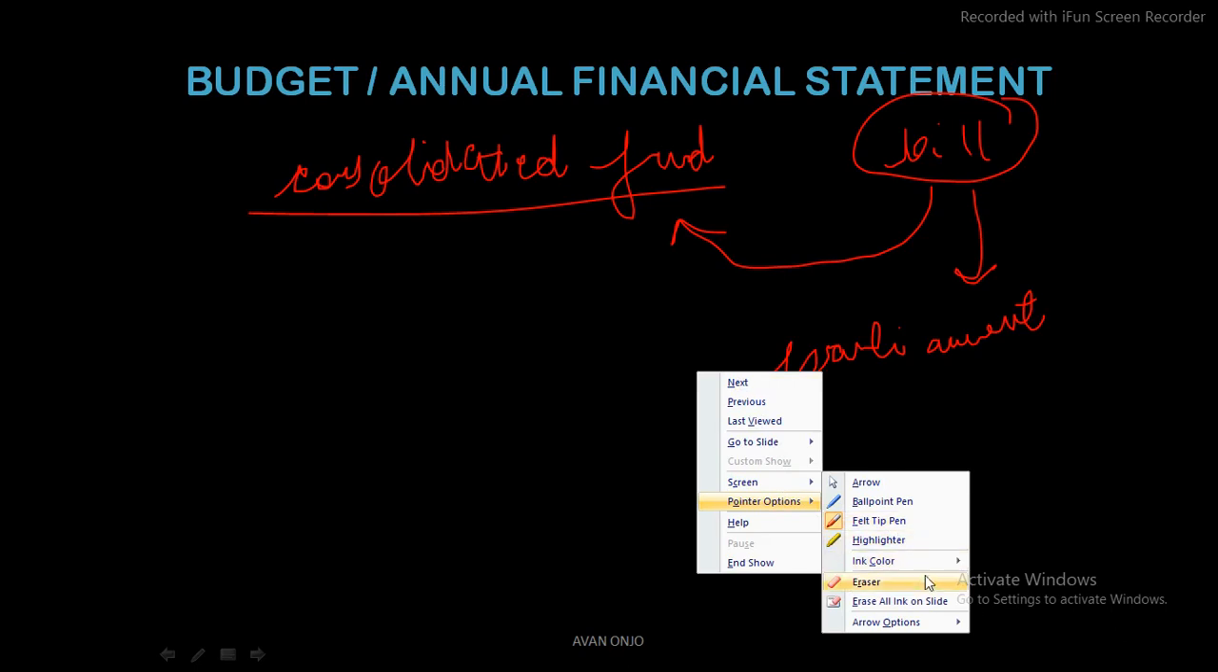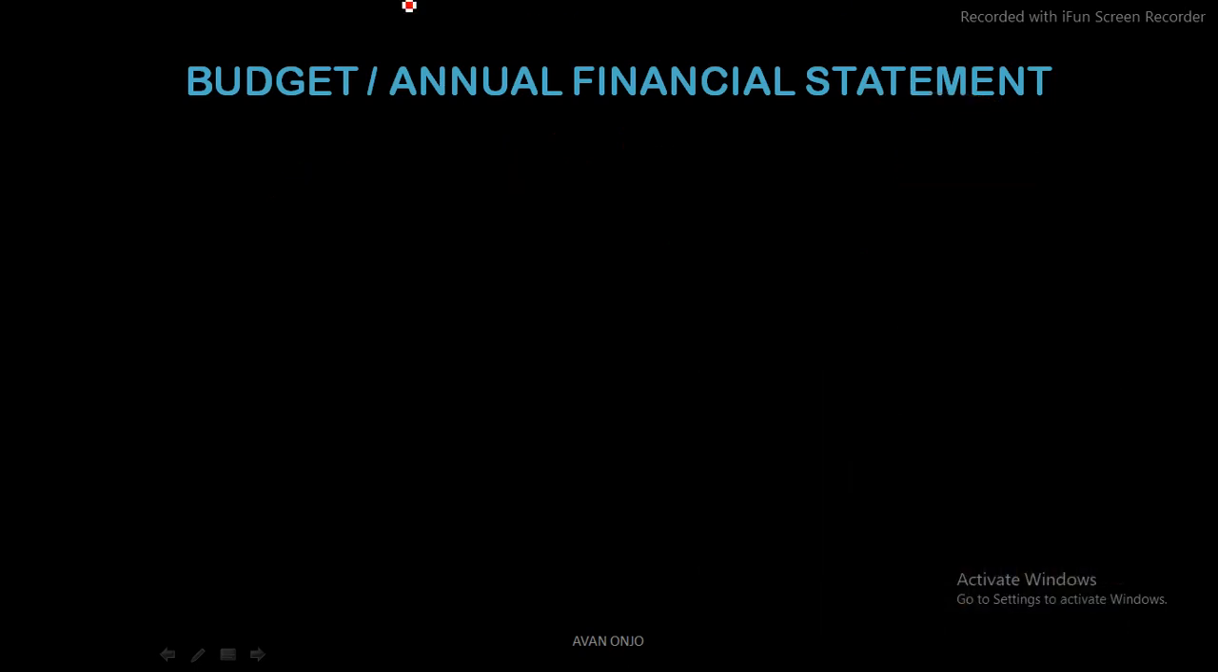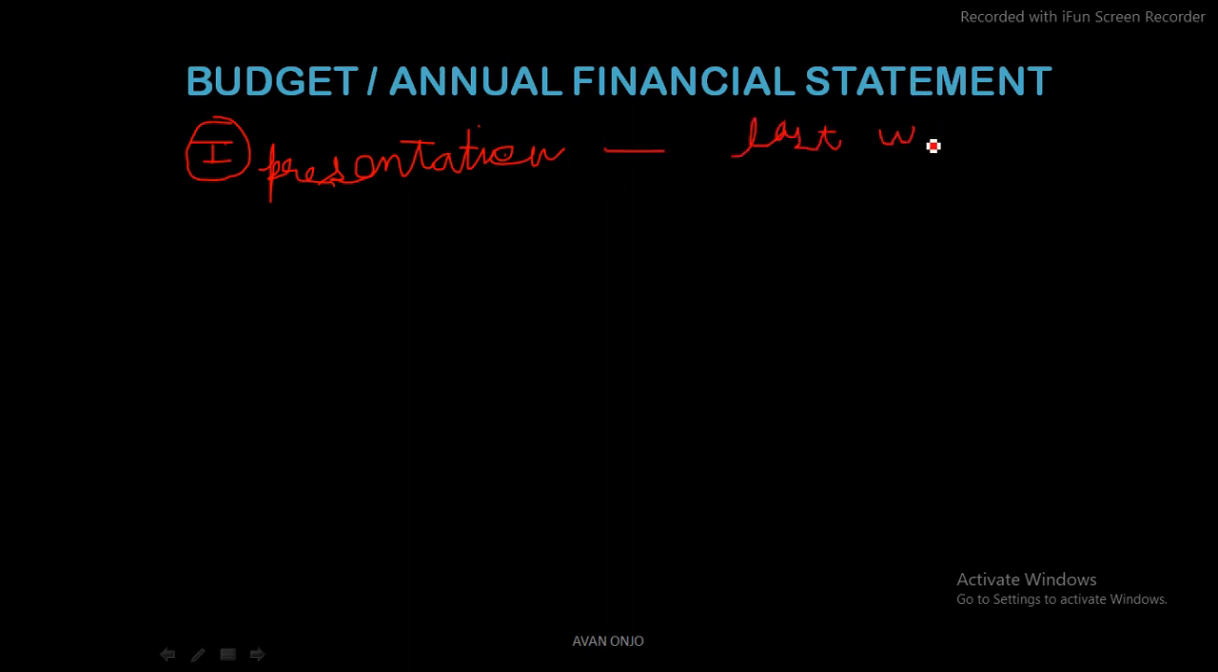Now there is a process through which a budget is passed, a complete process. I'll make it in the form of steps. How could we pass the budget? The first step is going to be presentation. First of all, there needs to be a presentation of the budget. The budget session starts in the last week of January. You should write this: last week of January it starts.